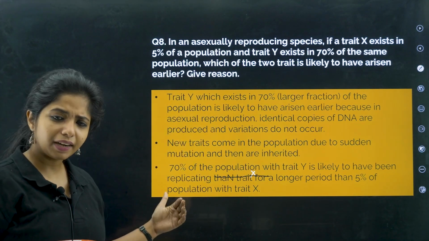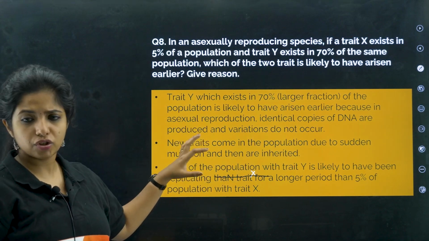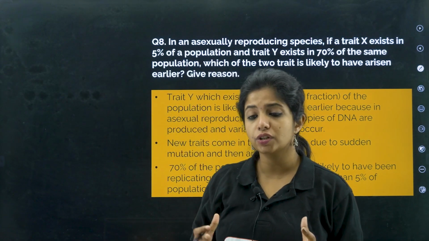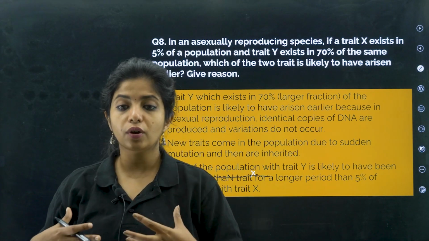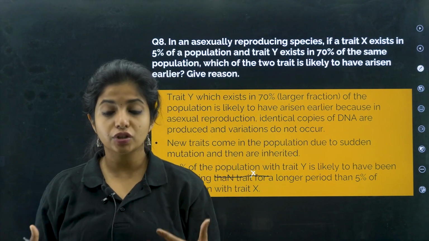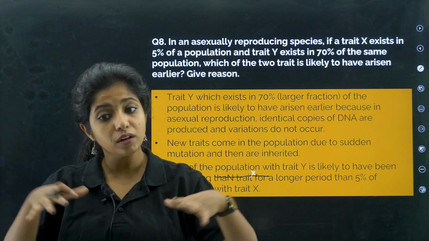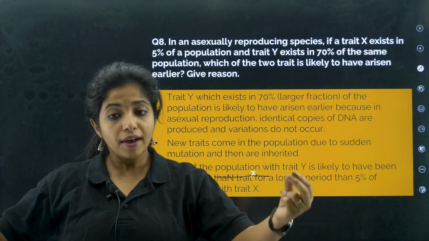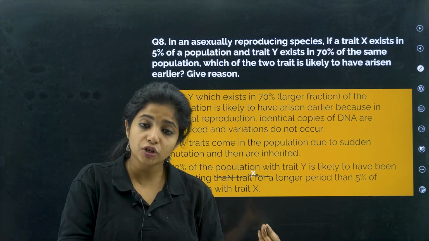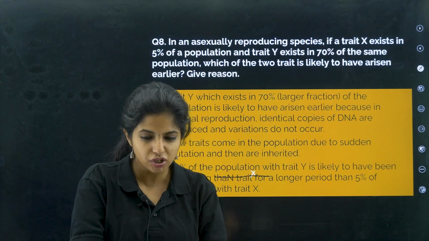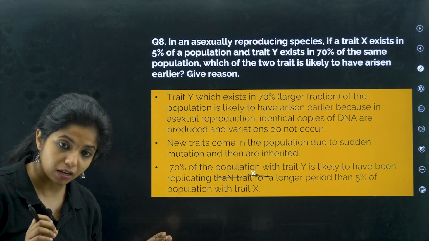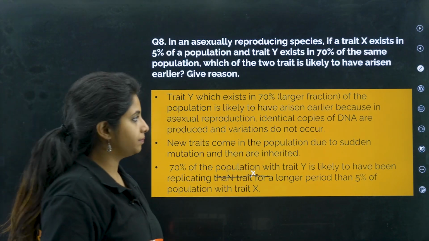So you can directly write without all this also, you can just say since 70% of the population has it and in asexual reproduction there is not much variation occurring, most of the organisms had it earlier and they are transferring it to the next generation, which is why all of them have this particular trait. Whereas if 5% of the population has this new trait, that means the variation might have arisen just now, not before. Okay, it might have arisen just now, not earlier.